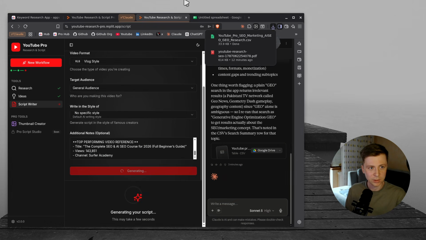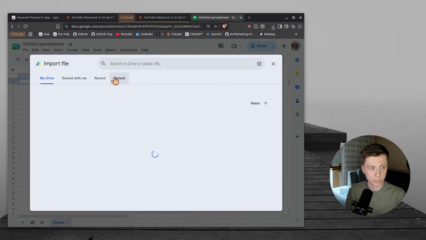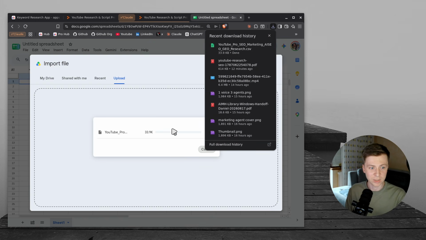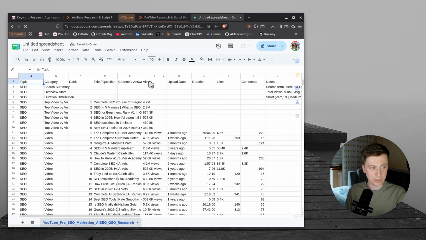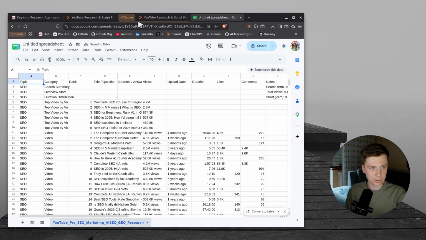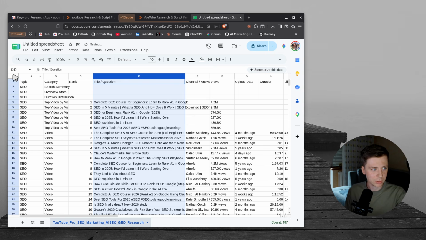I will download this CSV. I'm going to go to Google Sheets. I'm going to press on import, press on upload, drop the CSV inside, and let's see exactly the research that was done here. Import data. And now let's see what it crafted here for us. So we have the topic, category, the rank, title, and questions. Okay, good. Not bad at all.